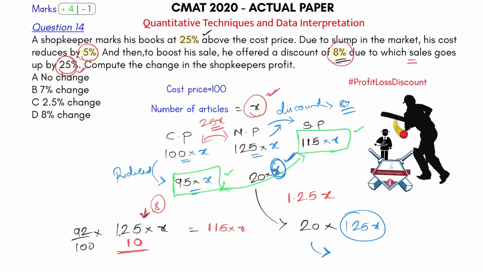So this comes out to be what? 25x. And that's what you get here. Earlier the profit was 25x, now also the profit is 25x. So what do you say about this? There is no change in the profit.